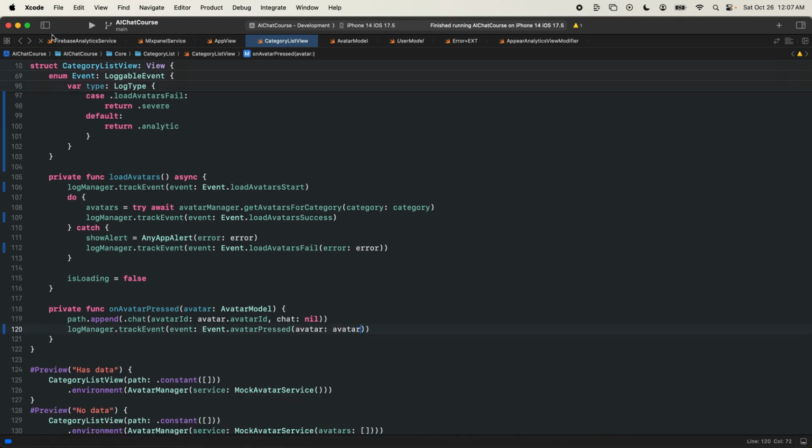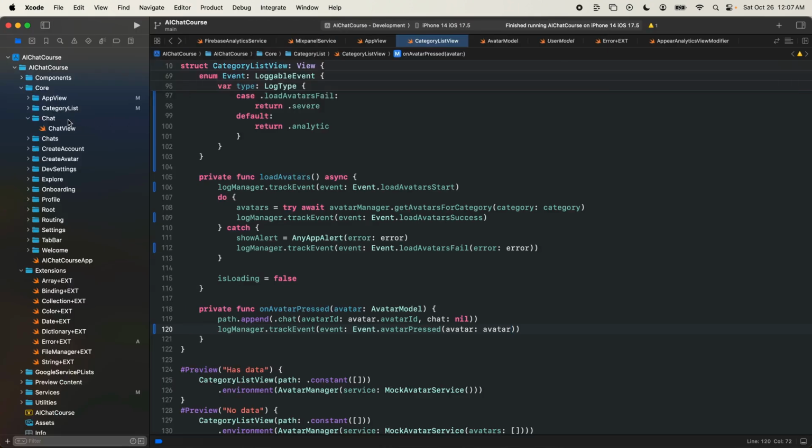Sweet. All right, app view done, category list view done. The next one's going to be our chat. Our chat is our biggest screen and it's the most work that we have to do, so I'm going to end the video here. We're going to do that in the next video. As we move forward, I'm going to do a couple more screens with you, and then I'll challenge you guys to try to do some yourselves as well.